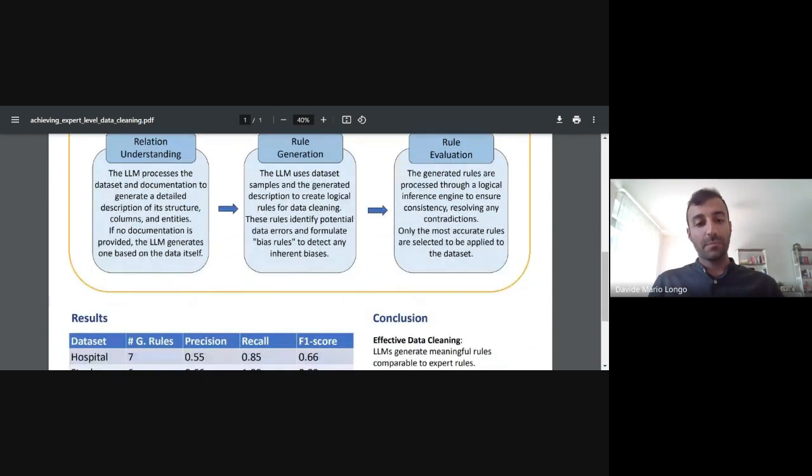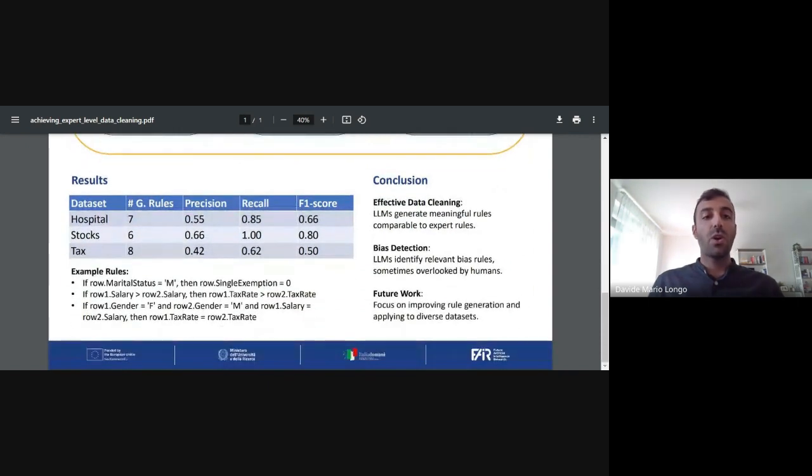We have tried our algorithm on three datasets over different domains. For these datasets, we have a set of human golden rules, that are rules generated by humans, and we wanted to measure how many of these rules the LLM could catch, could generate. We see here in precision and recall that the results depend on the domain at hand. For some domains, we have very good results for recall, which means that the LLM could generate all or almost all the rules designed by the human experts.